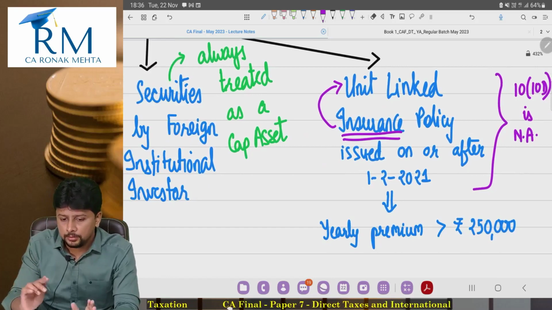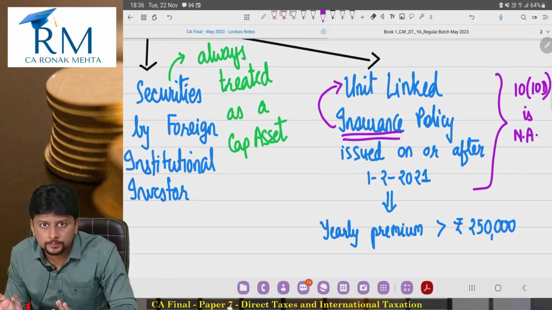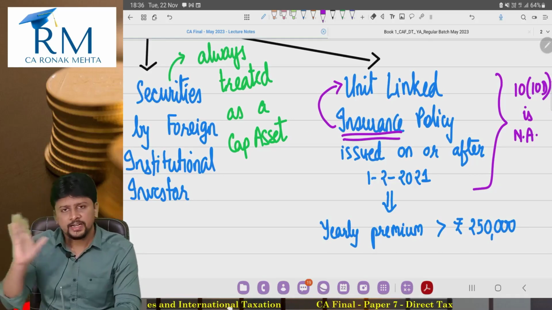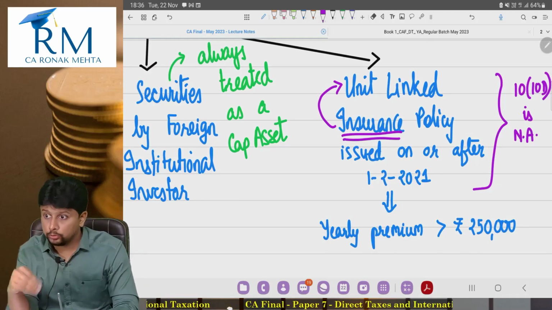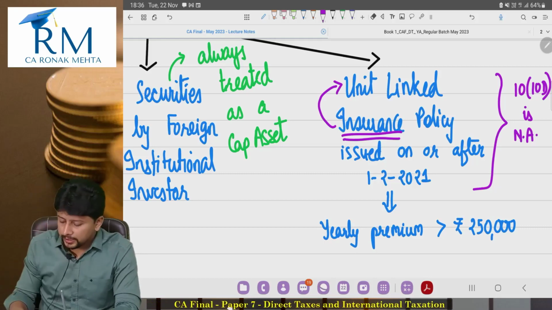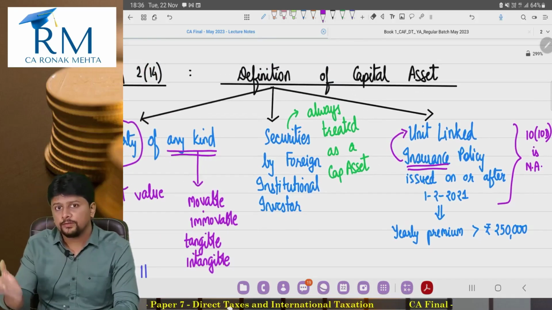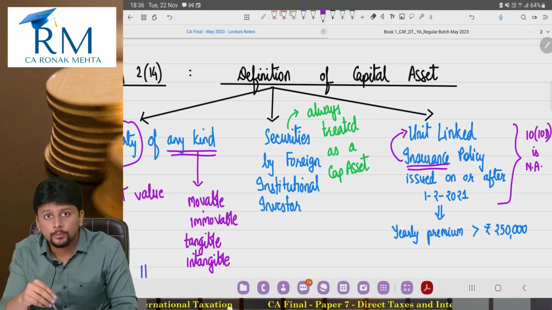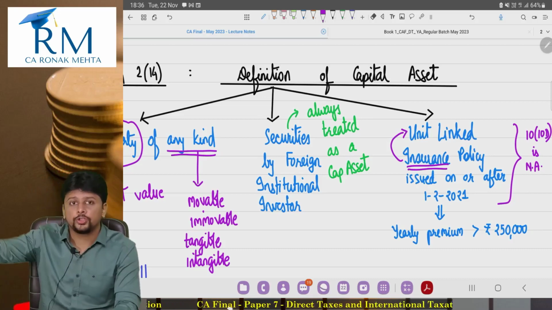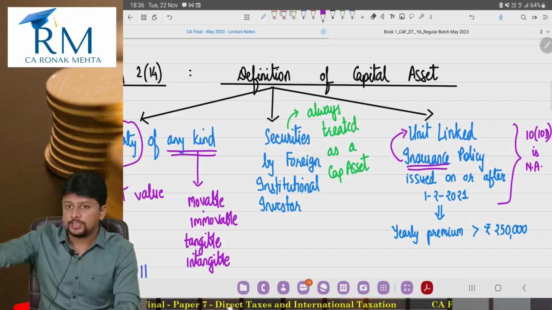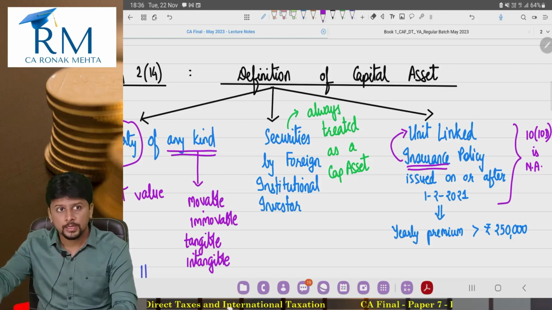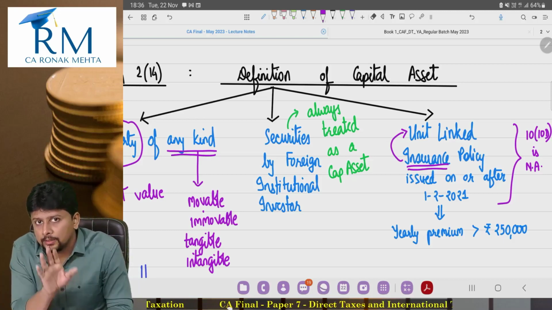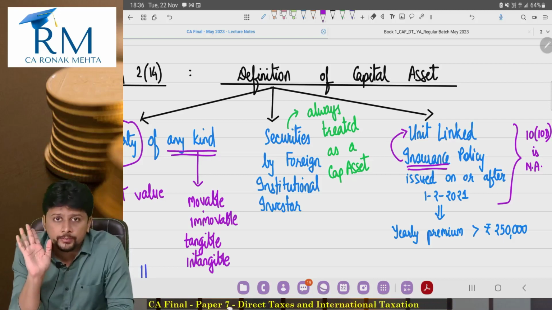There are 2-3 other things that we have to study about this. A doubt that could be arising in your mind is, okay sir, the yearly premium is greater than 2,50,000, so this ULIP is included in the definition of capital asset. So what if the yearly premium is below 2,50,000? That is doubt number 1. Doubt number 2, sir, what if we go to 3-4 insurance companies and purchase 3-4 ULIPs, one from each company, and the total premium goes above 2,50,000? The lawmakers have taken care of each and every situation.